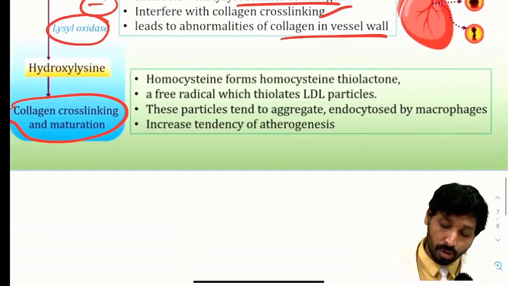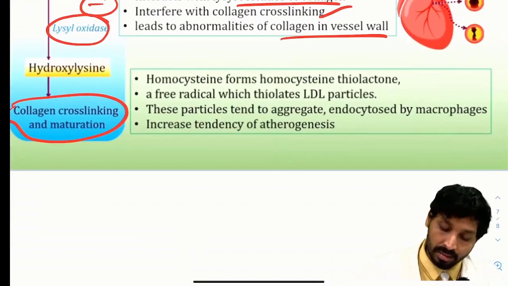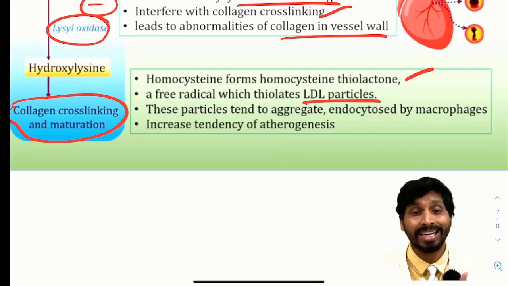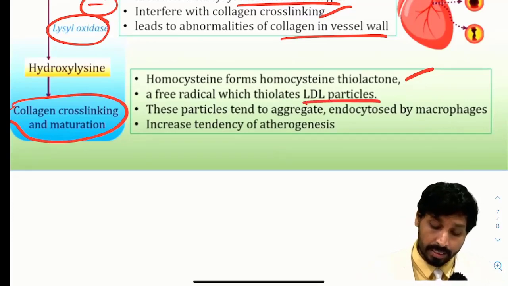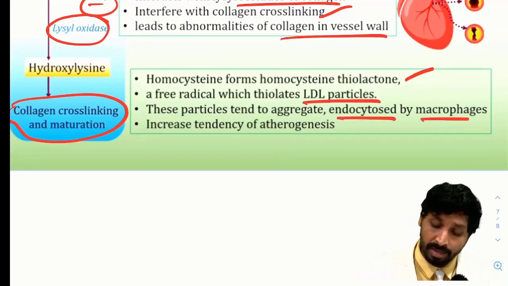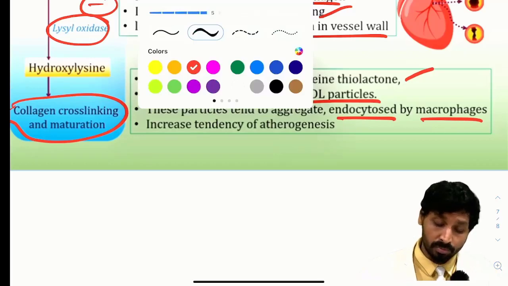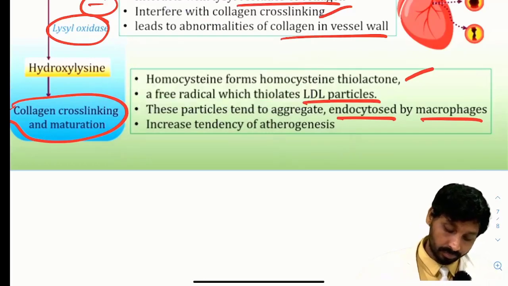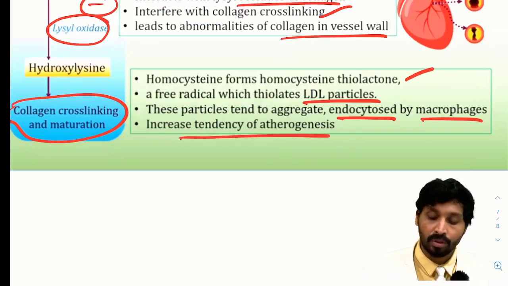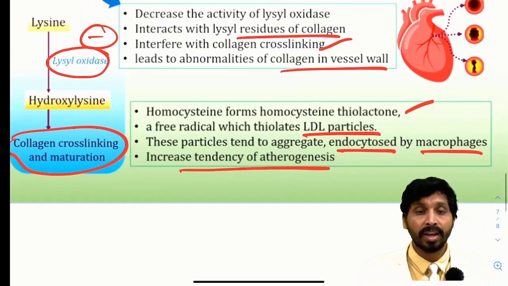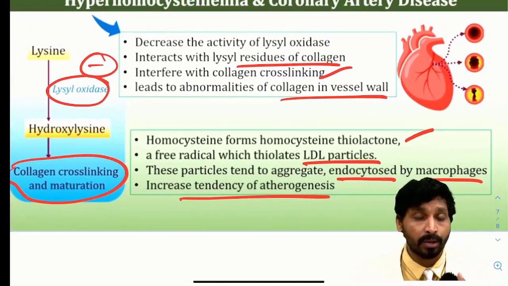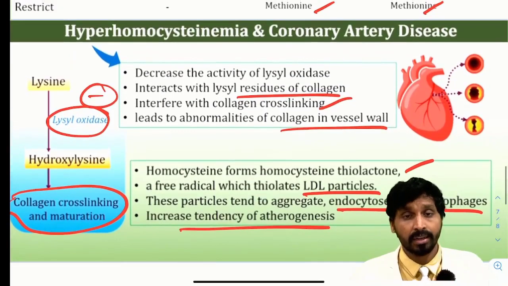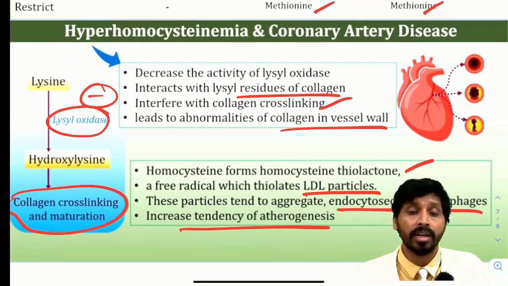So homocysteine forms homocysteine thiolactone, a free radical which thiolates LDL particles and aggravates the cardiovascular diseases. These particles tend to aggregate, are endocytosed by macrophages and lead to foam cell formation, blocking the circulation. It increases the tendency for atherogenesis. So this way homocystinemia is dangerous. Why? Because it is directly related with the CAD, coronary artery disorders.